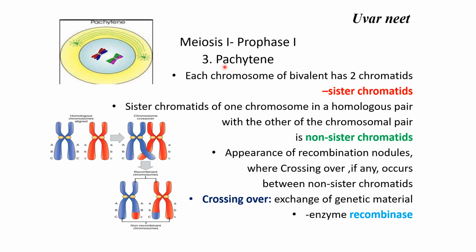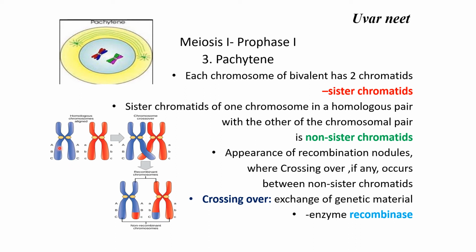The third stage of prophase 1 is pachytene. Now, each chromosome of the bivalent, if you see here, the paternal and the maternal chromosome. If you take the paternal chromosome, you will come across two chromatids. This is one chromatid and this is another chromatid, and we call them together the sister chromatids.